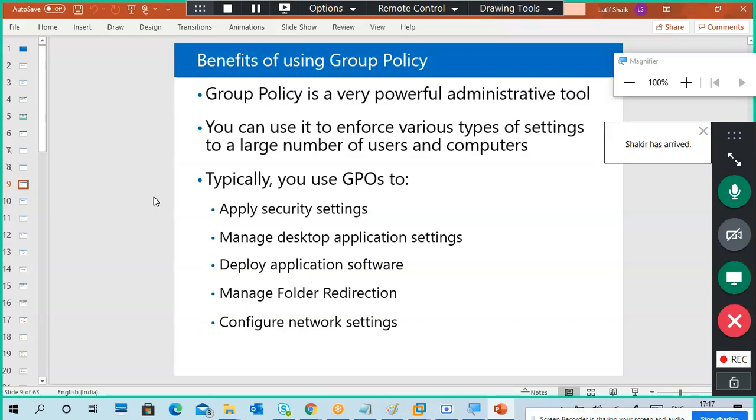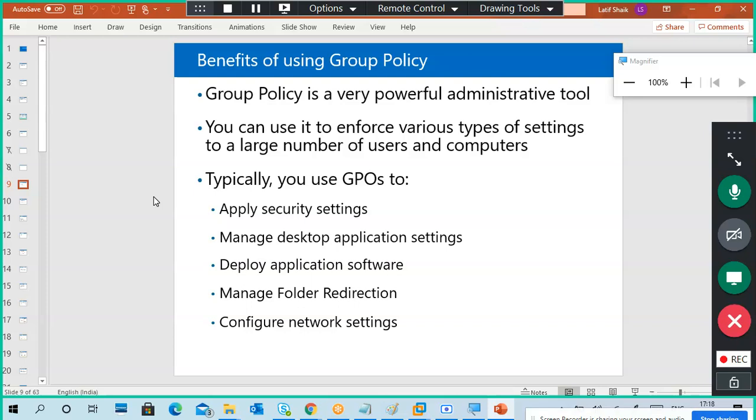The user is creating data on the desktop, but the data won't be stored on the desktop. It is stored in a central location only. That is called folder redirection. Configure network settings like Wi-Fi settings, or maybe firewall settings. Okay, so like that we are able to enforce the policies.